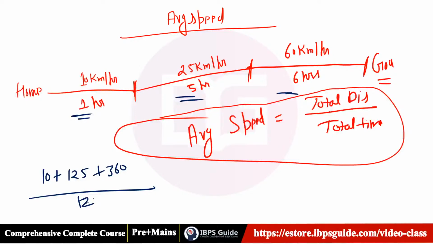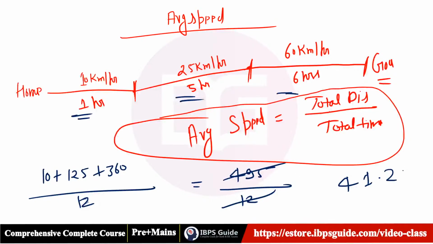So 495 by 12. 12 4s are 48, 12 2s are 24. I think this is the answer, 41.25. Did everybody get that?